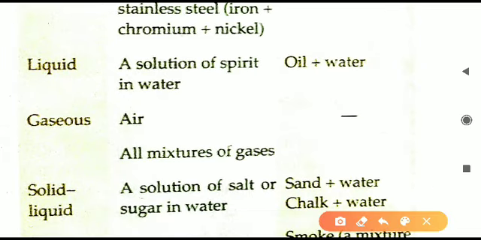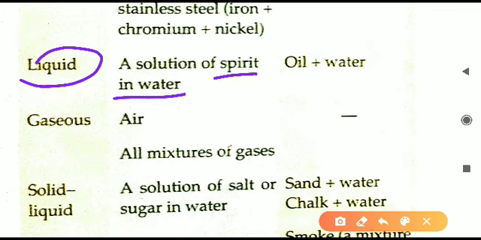Next that is given here, liquid one. Liquid example is spirit in water. Spirit is a liquid and water is also another liquid. अगर हम दोनों को मिक्स करेंगे then they will equally mix with each other. The spirit solution will form, that is dilute form of the spirit will form. That is an example of liquid homogeneous mixture.